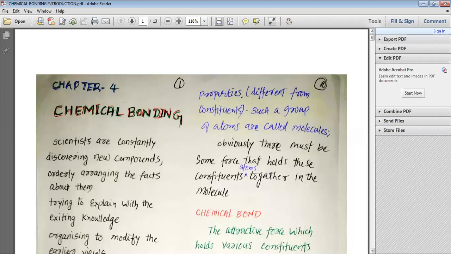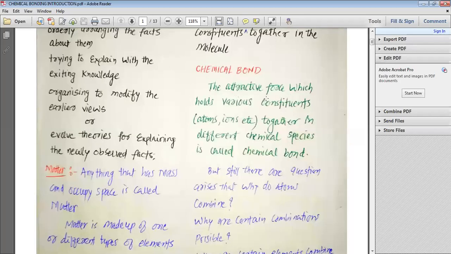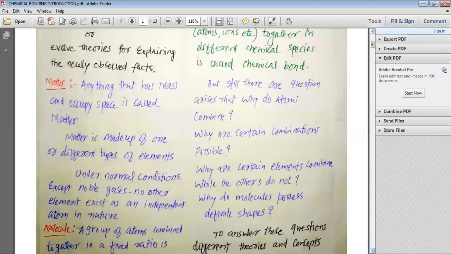Let us define chemical bond. The attractive force which holds various constituents, maybe atoms or ions, together in a different chemical species is called a chemical bond.